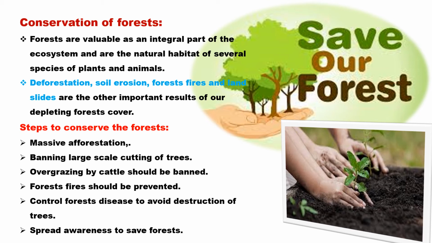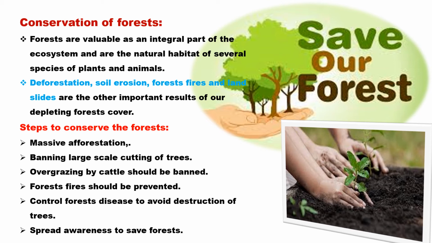Without conservation, if we do not conserve the forest, then there is a high amount of loss of biodiversity. Soil erosion is one of the major results of depleting forest resources. If there is soil erosion, then the fertility of the soil would decrease. So, either directly or indirectly, each and every resource and each and every conservation is linked. So now we are in the case that we should conserve the forest.